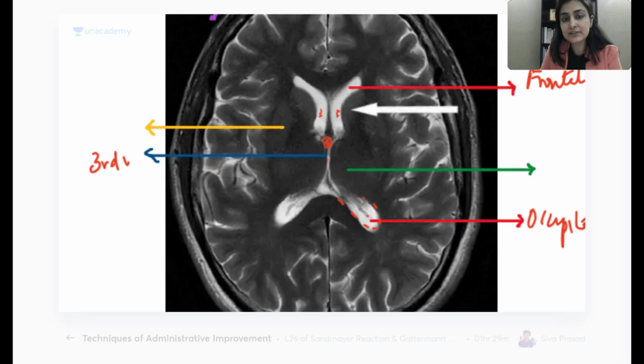Lateral ventricle, third ventricle, in between the foramen of Monro. So can I write here the tiny foramen of Monro? Is that fine? Everybody agrees? All right. One more addition to this now.